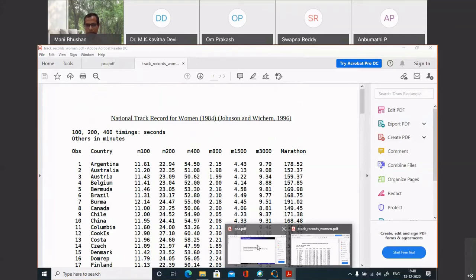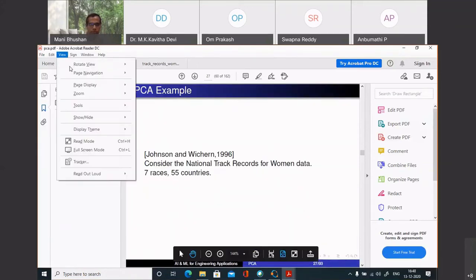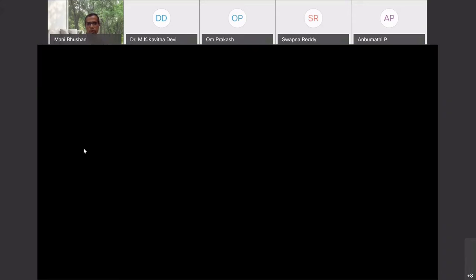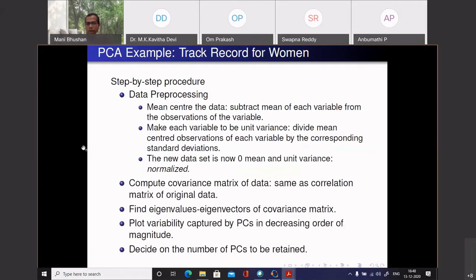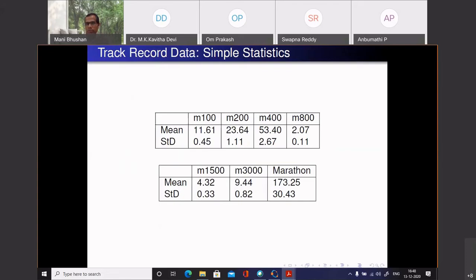Let me go to my presentation. So first I do some pre-processing, in the sense I compute the covariance matrix of the data, or I have done it after scaling, so basically the correlation matrix. Then I find eigenvalues and eigenvectors, and then do this principal component business. So some sample statistics for each of these races. 100-meter, the average time across all those 55 countries is 11.61 seconds. Standard deviation is 0.45. 200-meter, 400-meter, 800-meter, marathon, and so on.